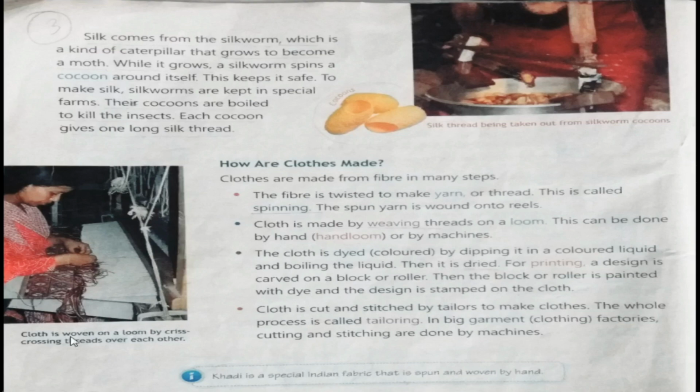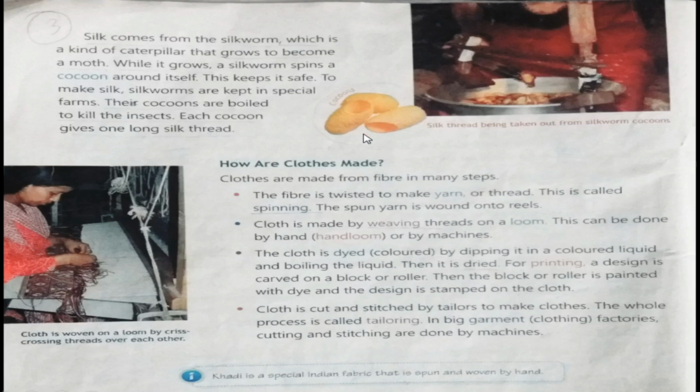So before this moth appears, the caterpillar spins a cocoon around itself to keep itself safe. But we get the silk thread from this cocoon only at this stage, when the caterpillar has not yet become a moth and it is not a caterpillar anymore.